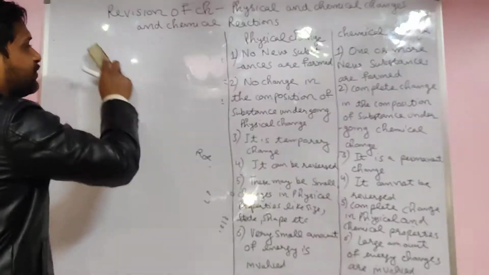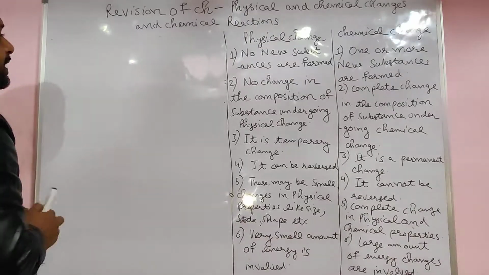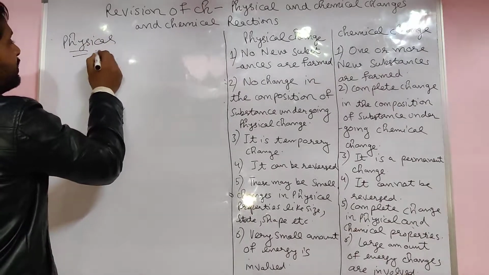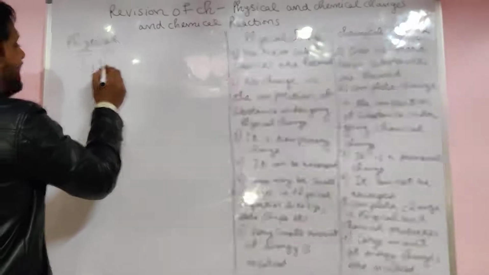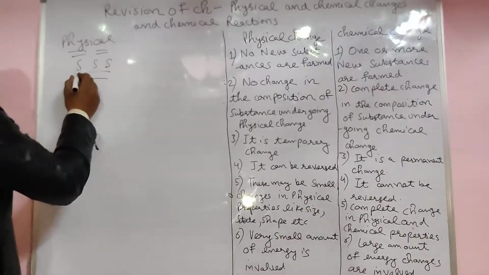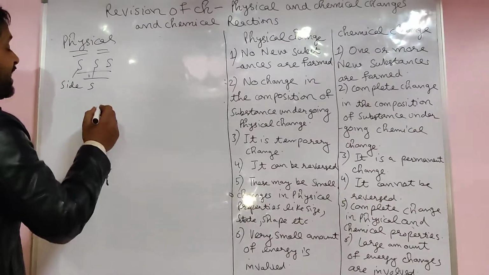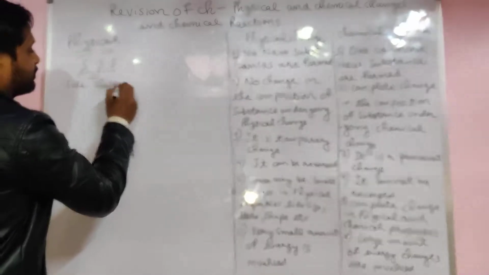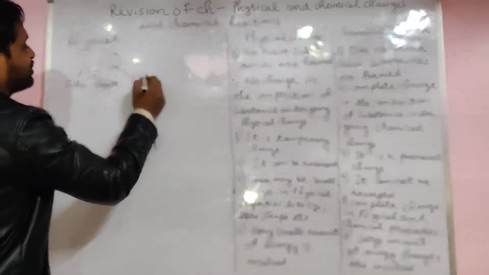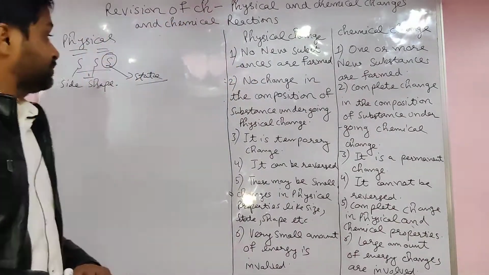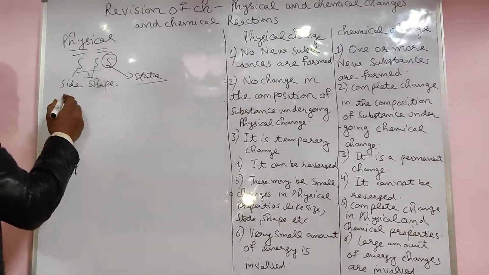First of all, we see what a physical change is, the word physical, and then we discuss the characteristics of physical change. Physical means S. This is like congruency in math also, S, side. But in chemistry, that is size, shape and state. Size, shape and state. For example, you have the paper.